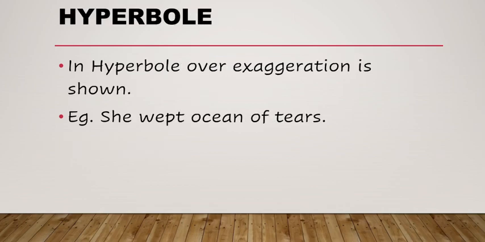personification. Now hyperbole. In hyperbole, over exaggeration is shown. Example, she wept ocean of tears. Does anyone weep ocean of tears? No, no. So in hyperbole, over exaggeration of statement is shown. Like she wept ocean of tears. We don't really weep ocean of tears.